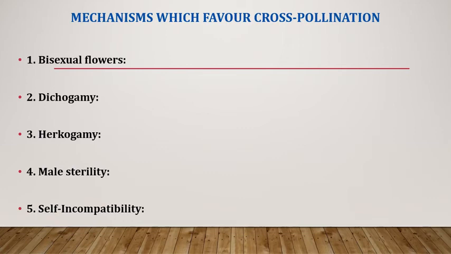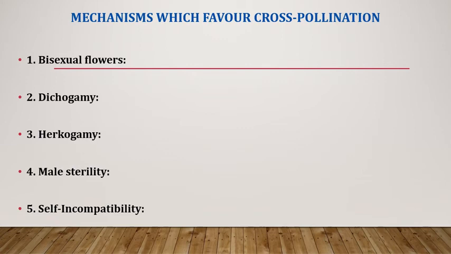In this type of mechanism, some structures prevent self-pollination and promote cross-pollination in bisexual flowers. Example alfalfa. Next one is male sterility.